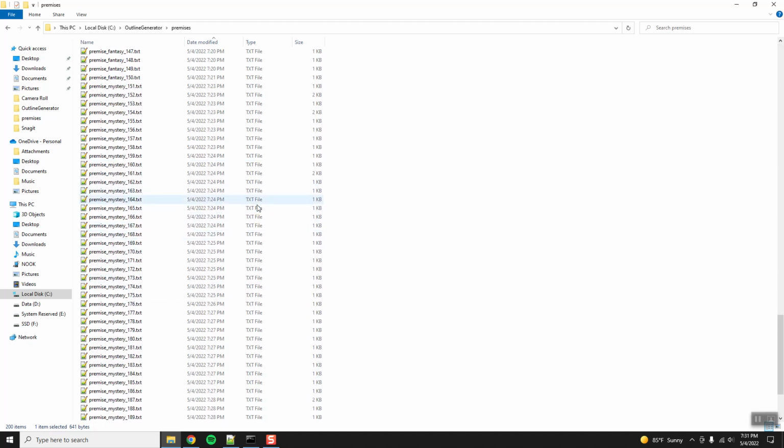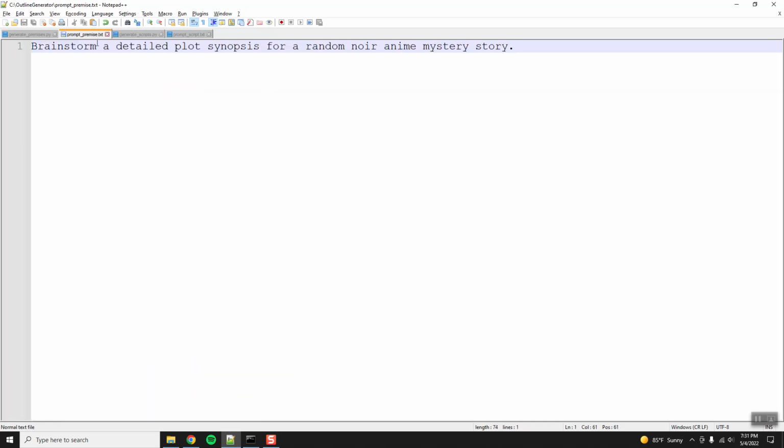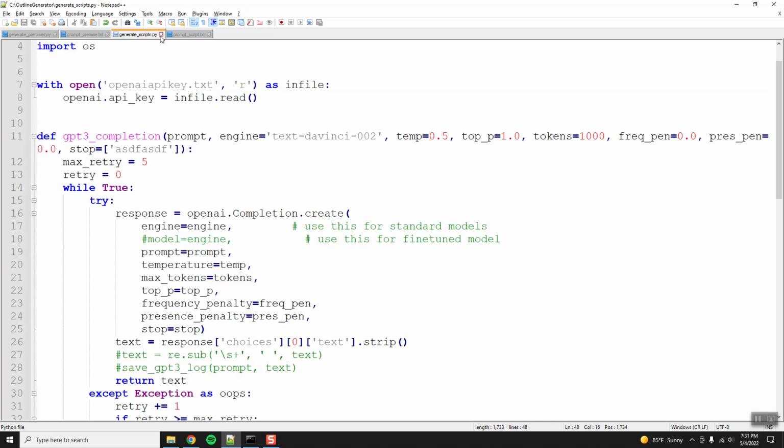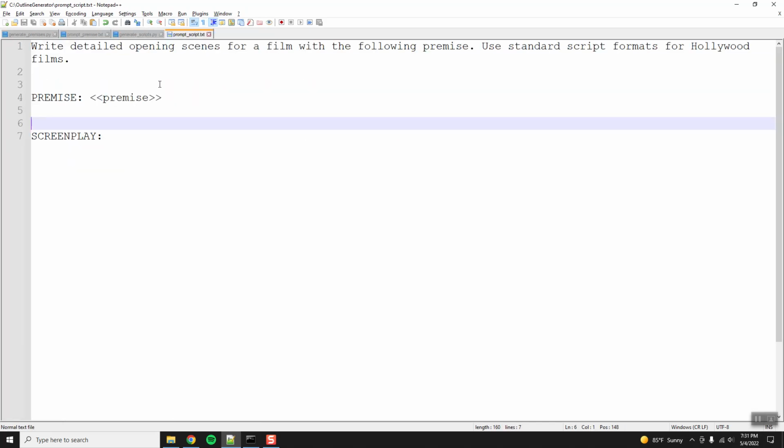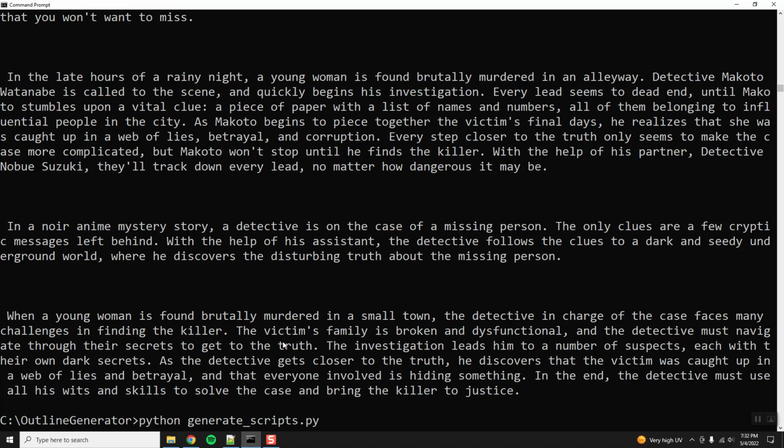Okay, so next up, let's do a quick test. Python generate scripts. Okay, so as a reminder, we have a script writer that uses the premises we just made. Okay, there we go. That's what I was trying to say. So let's just generate one to make sure it works. And then if that works, I'm going to pause the video again while it runs, because you don't want to sit here and just watch 200 go.